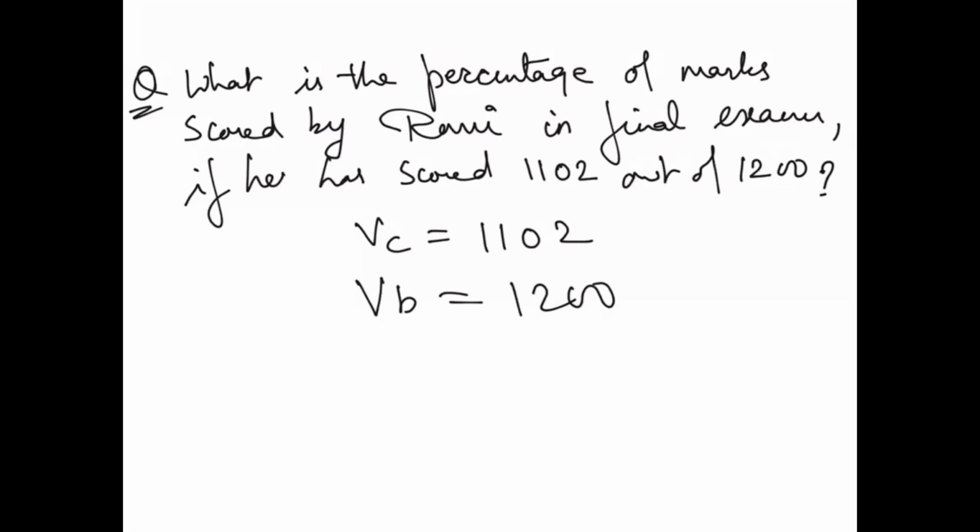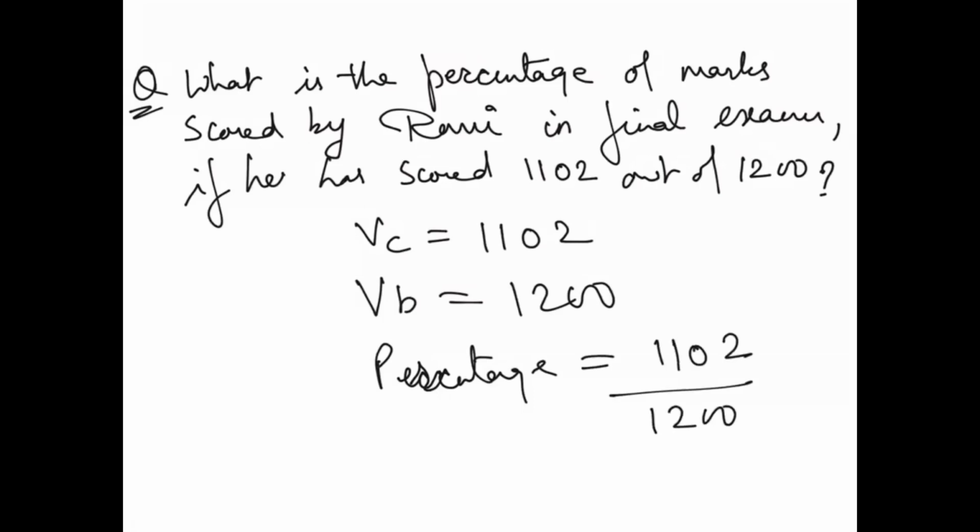That is 1200. The percentage we are talking about is 1102 divided by 1200 into 100. That's all. So the percentage is 91.83%. Correct?